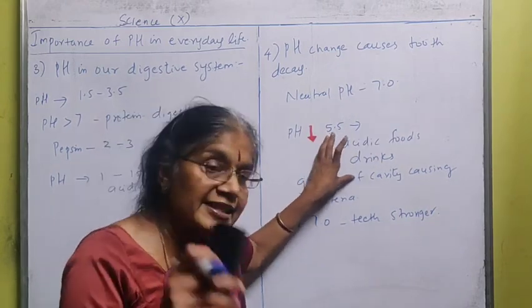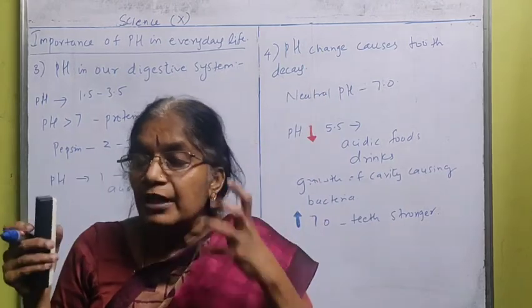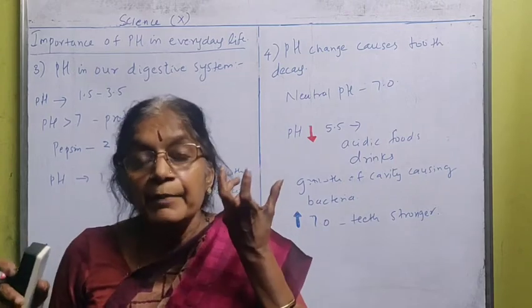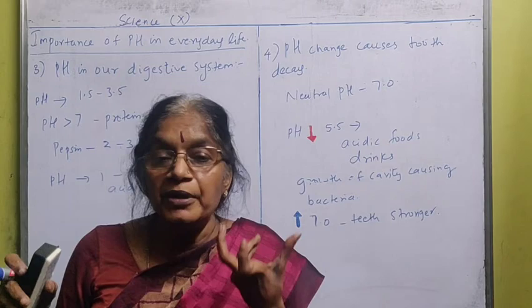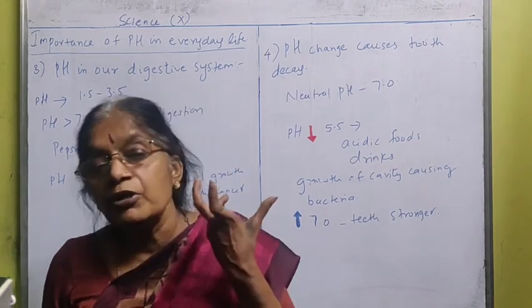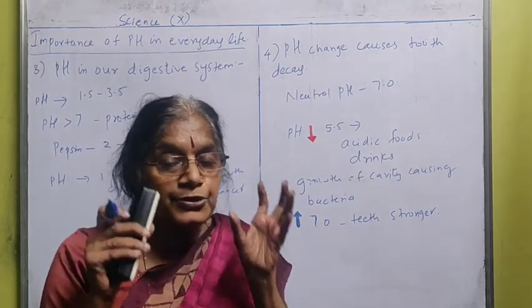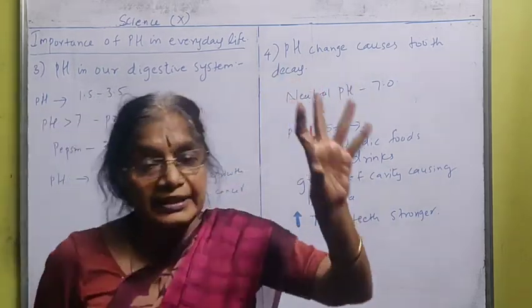Don't eat more acidic food. Don't drink aerated drinks. Don't let your teeth come in contact with more acidic food and aerated drinks. It will invite the growth of bacteria, which will start forming tooth decay. Your gums will also be spoiled and your teeth will also be spoiled. So be careful while choosing the food to eat. That is how pH changes cause tooth decay.